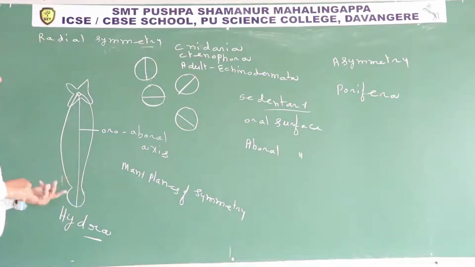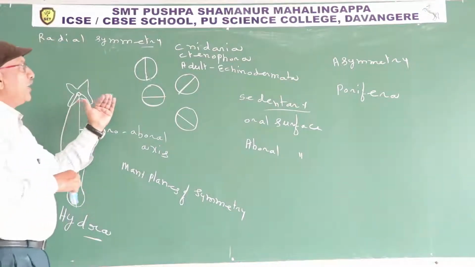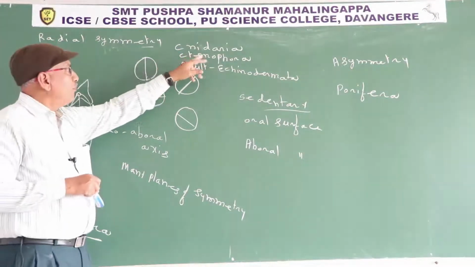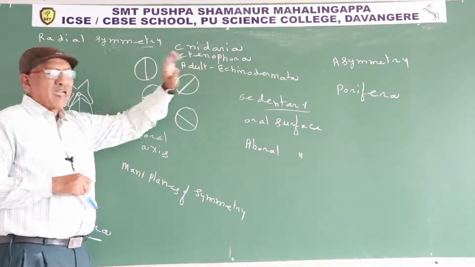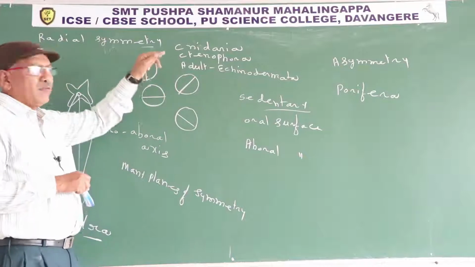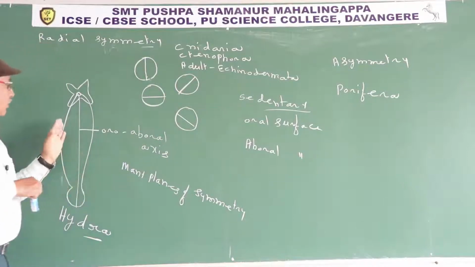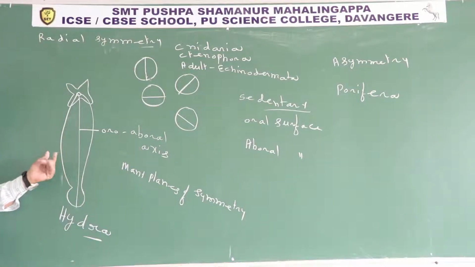Now once again, radial symmetry. Radial symmetry is seen in members of phylum Cnidaria, Ctenophora, and adult Echinodermata. The principal axis in radial symmetry is the oro-aboral axis.